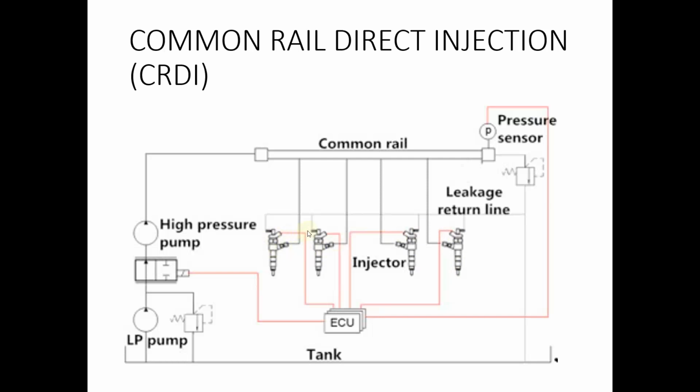So which injector has to be operated, that is controlled by the electronic control unit based on the different engine conditions, and how much the injector has to operate, that is again controlled by the electronic control unit. So this is known as common rail direct injection. CRDI is used only in the case of diesel engines.